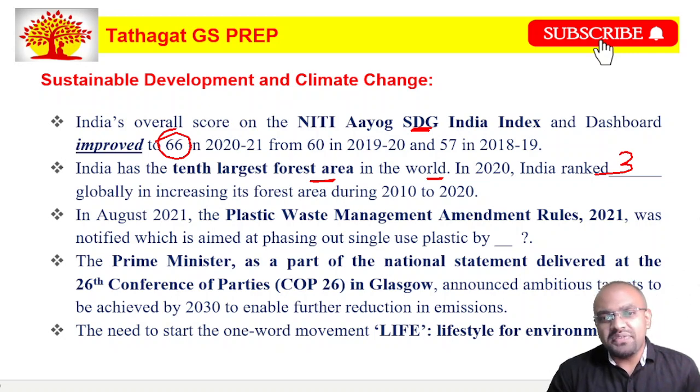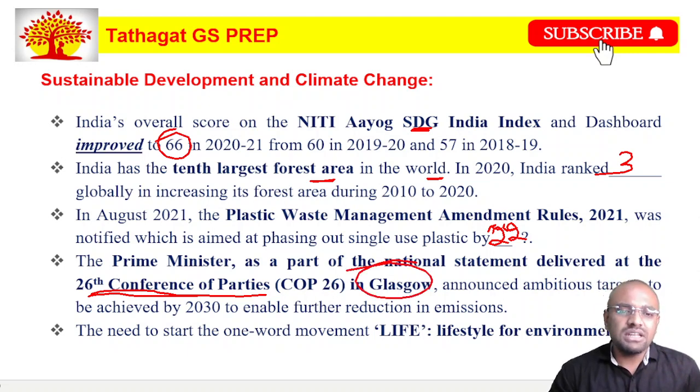In August 2021, the Plastic Waste Management Amendment Rules 2021 was notified, which aims at phasing out single-use plastic by the year 2022, my dear friends. We have planned to phase out single-use plastic by 2022. Next, the Prime Minister, as a part of the national statement delivered at the 26th Conference of Parties, which was conducted in the place called Glasgow, announced the ambitious target to achieve net zero by 2030 to enable further reduction in the emissions.